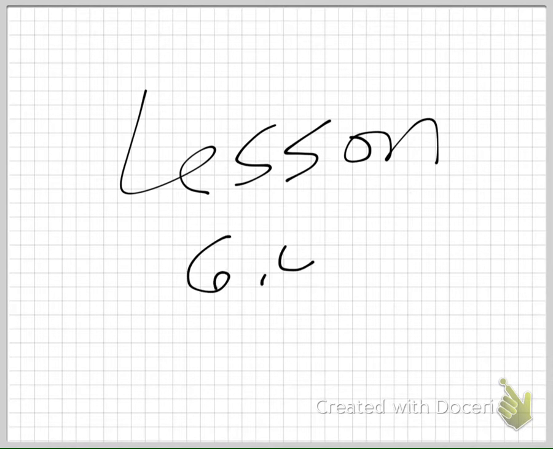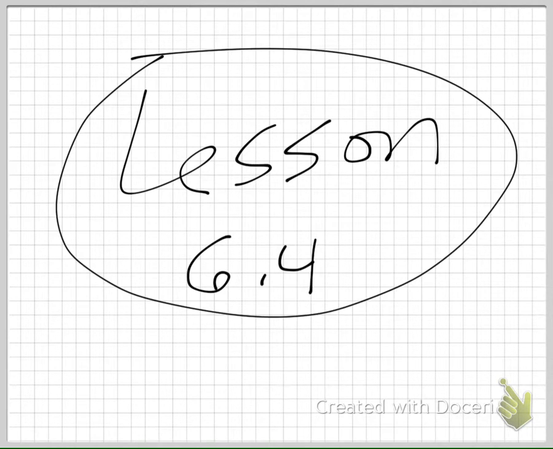All right, this is lesson 6.4 in pre-algebra, probability. I think you guys probably did a little bit of probability last year with Mr. M. Here's the deal about probability.